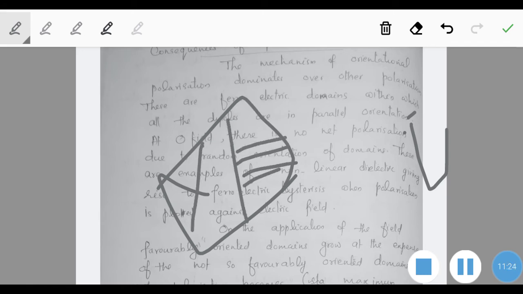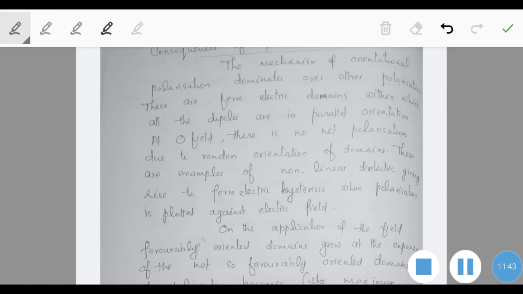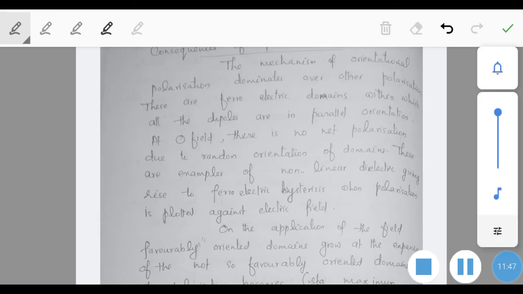We can see that there will be some areas where all these electric dipoles are arranged along the same direction. So in the substance, certain domains are there, and in these domains all the dipole moments are in the same direction. Such regions are called ferroelectric domains, within which all the dipoles are in parallel orientation.